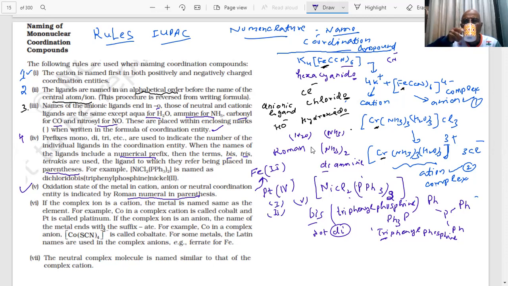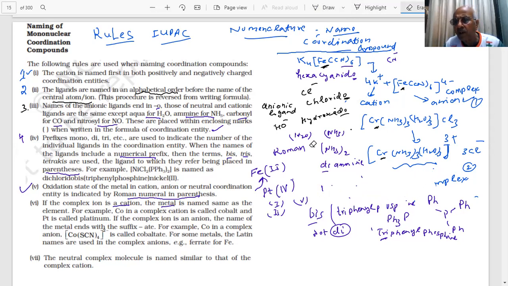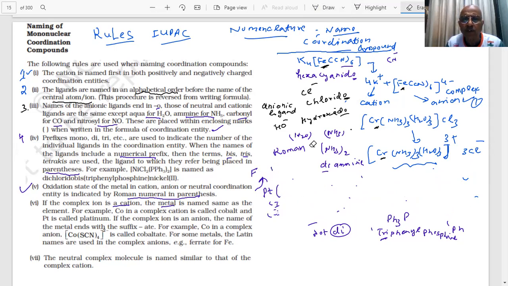Now coming to the 6th rule. What does the 6th rule say? It says, if the complex is a cation, the metal is named the same as the element. What is the meaning of this? Very important point. Have you noted down everything? We must learn the rules, then it helps us in remembering. Once we learn them, we will easily be able to do the question. We will see how easy it is, and a 1 mark minimum question will be there.